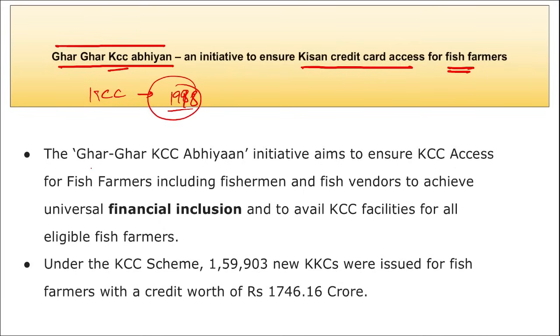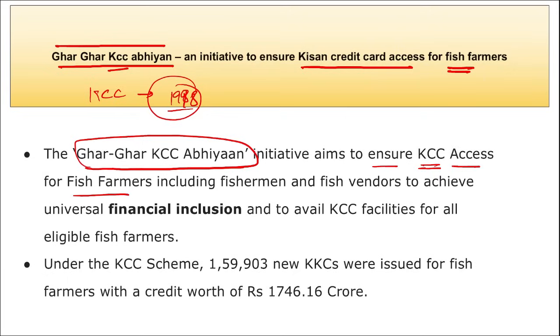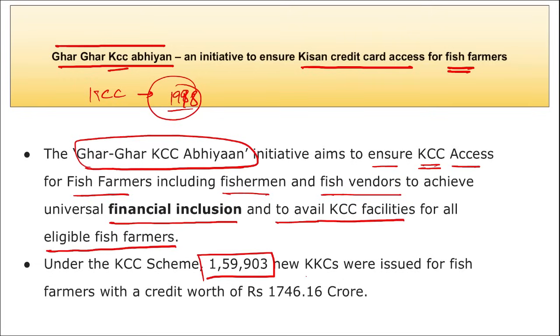Now this KCC scheme will be reaching every household, even in rural areas, and this initiative aims to ensure Kisan Credit Card access for fish farmers, including fishermen and fish vendors, to achieve universal financial inclusion and to make KCC facilities available to all eligible fish farmers. Under this scheme, 1,53,903 new Kisan Credit Cards were issued for fish farmers with a credit worth